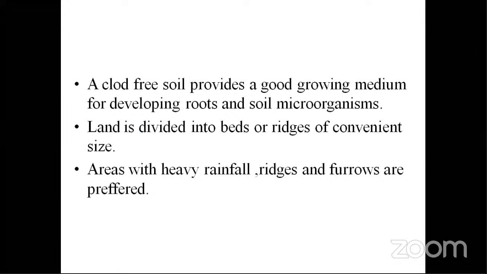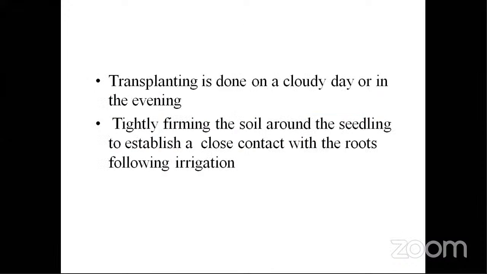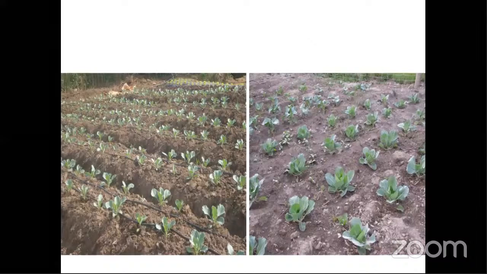Nextly, we will see the transplanting, which is done 4 to 6 weeks after the field preparation. And nextly, the spacing: early cultivars will have close spacing of 45 by 45 centimeters, and late ones will have more, that is 45 by 60. And for in situ sowing, or when you are doing it in greenhouse conditions, you go for 30 by 60 centimeters.